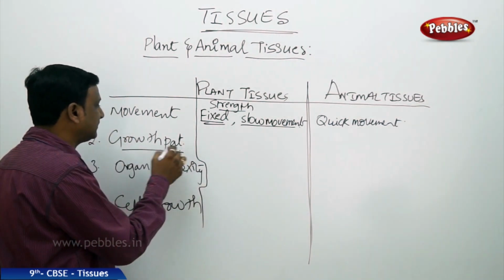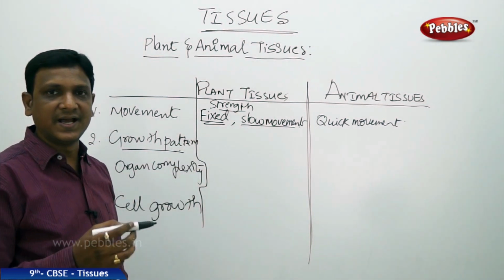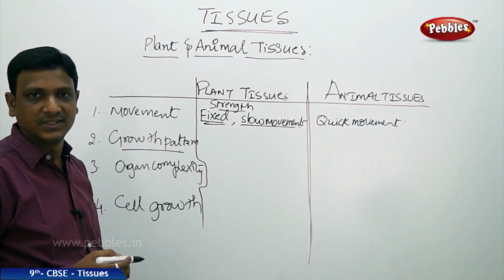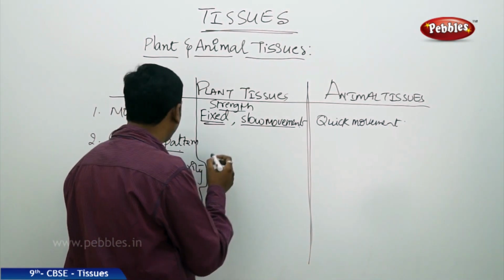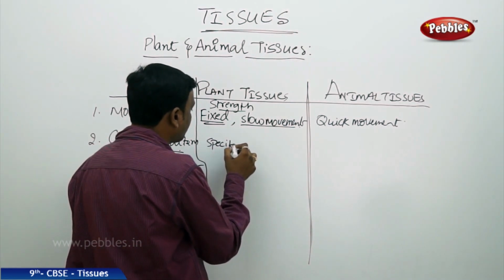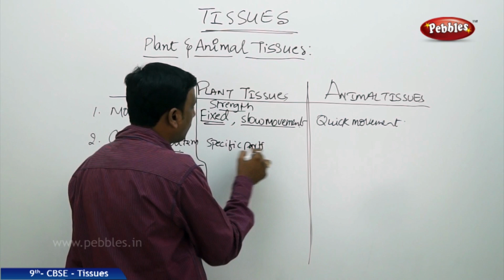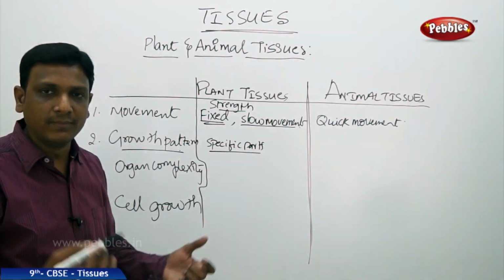And the second difference is growth pattern. Plants and animals differ in their growth patterns. How do they differ? Plants have growth in specific tissues, specific parts. Growth is found only in specific parts of a plant. The whole plant is not uniformly grown up.